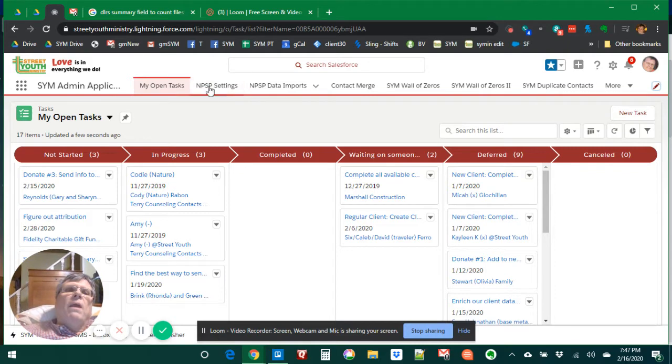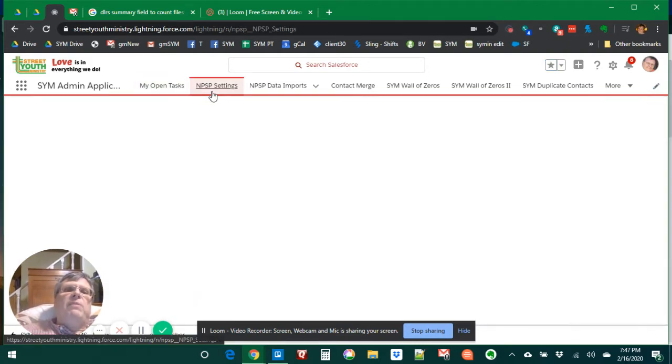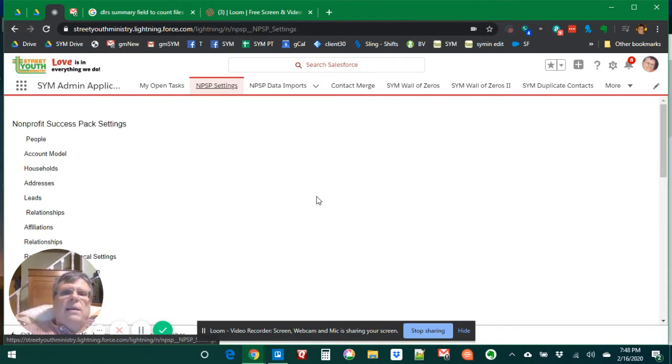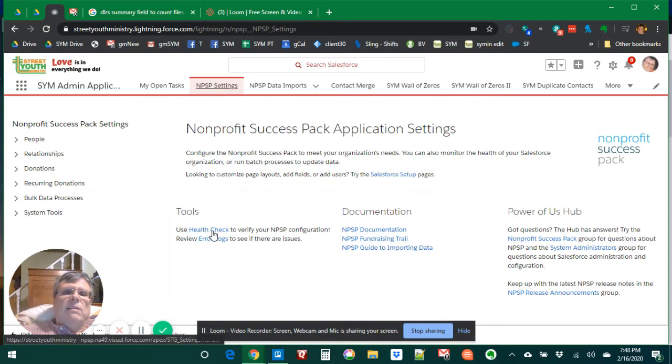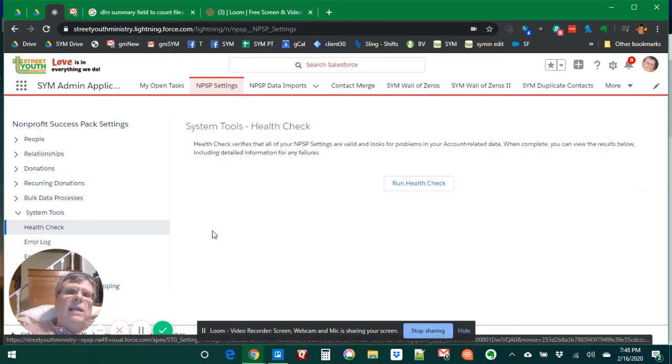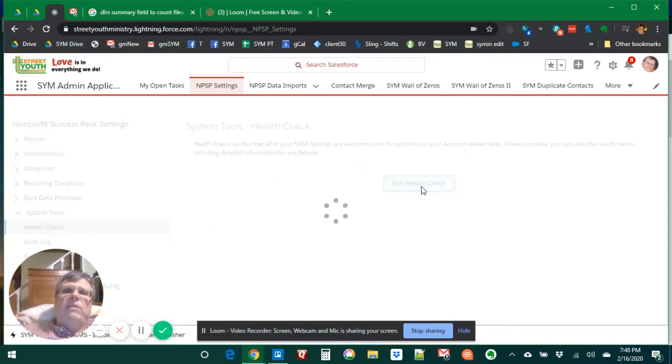Then I have NPSP settings. Never do I have to go searching for it. I have it right here. It's a little slow while I'm video recording, but I can click into the health check and run the health check. And hopefully, right here on live video, I will have a positive health result.